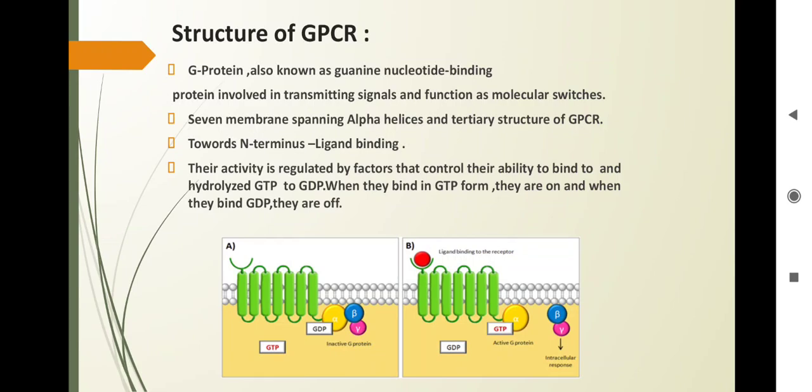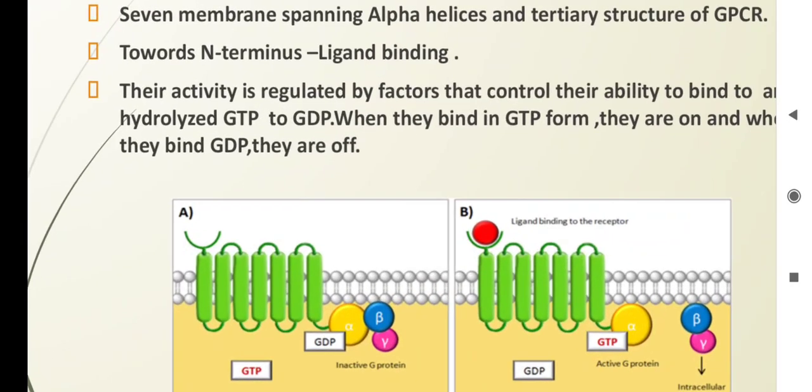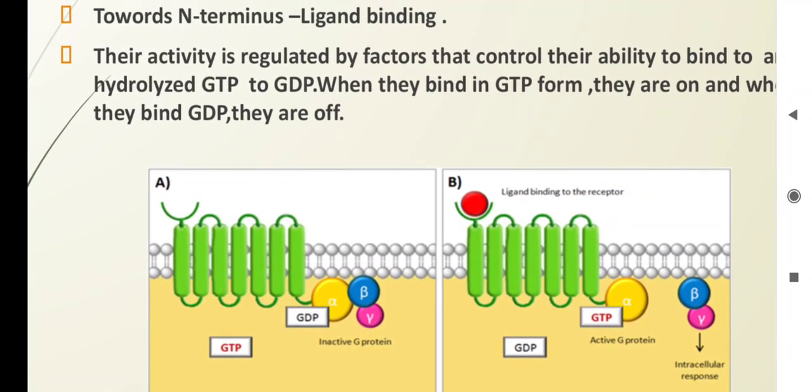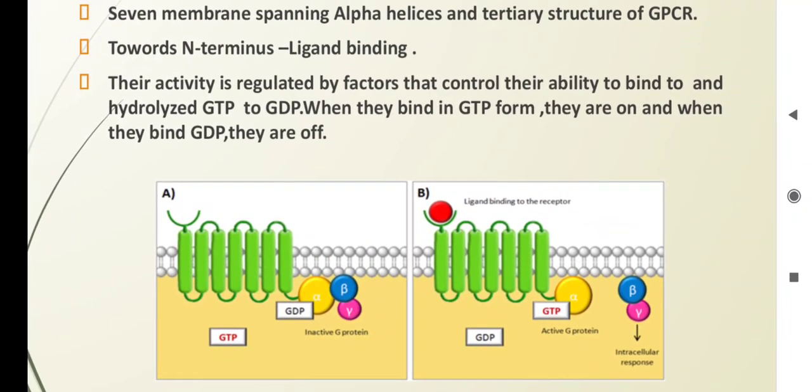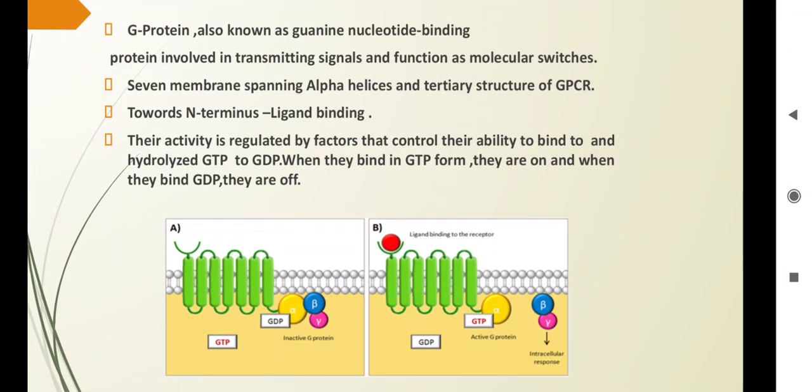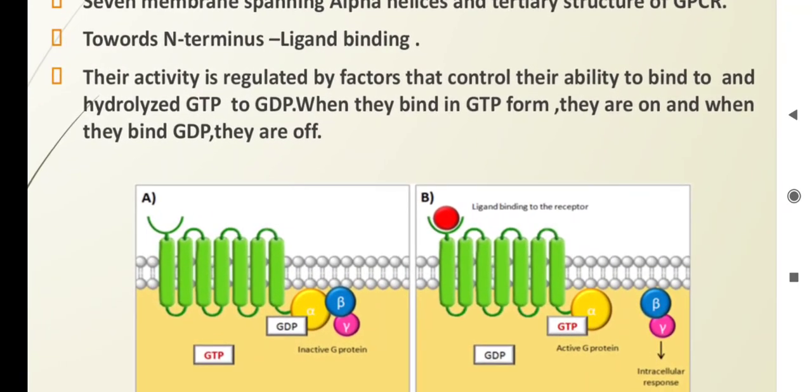It is a tertiary structure of GPCR in which one end, the N terminus, is towards the outside, on which the ligand binds, and the other end is where the G protein attaches with its alpha, beta and gamma subunits. As you can see in the first part, A, when there is no signal, it is in the inactive form. It is in the GDP form.